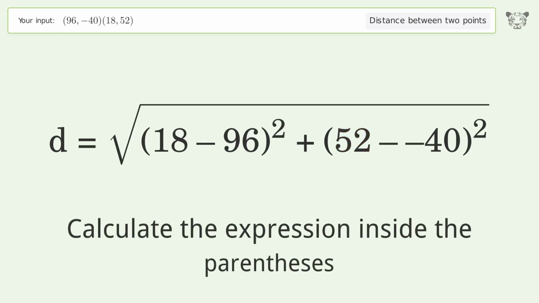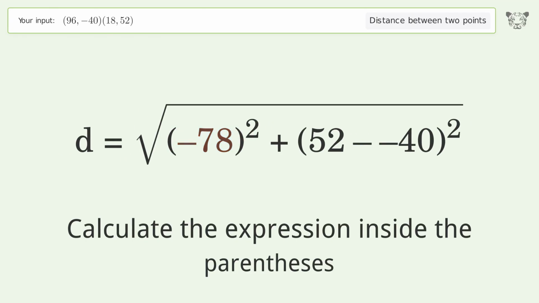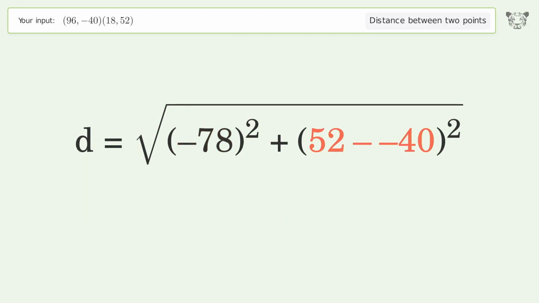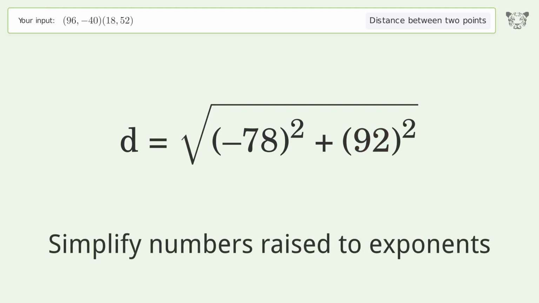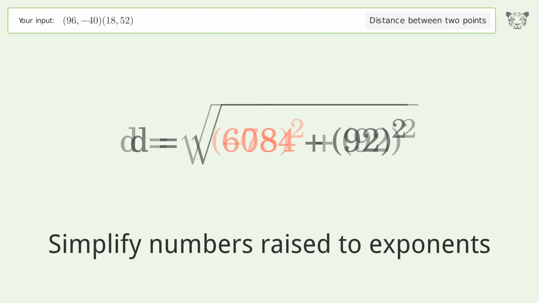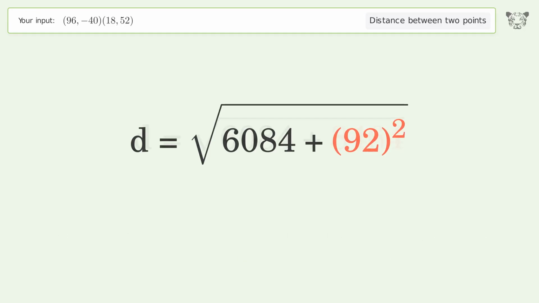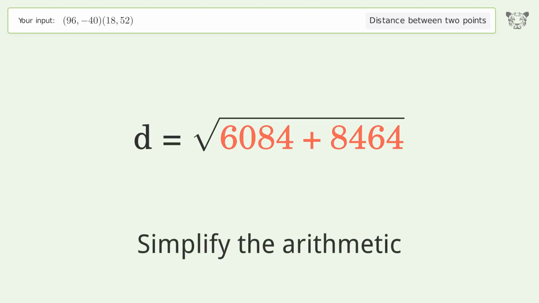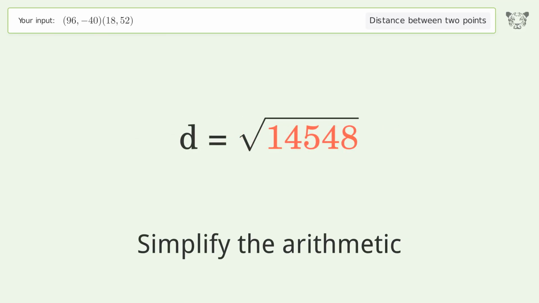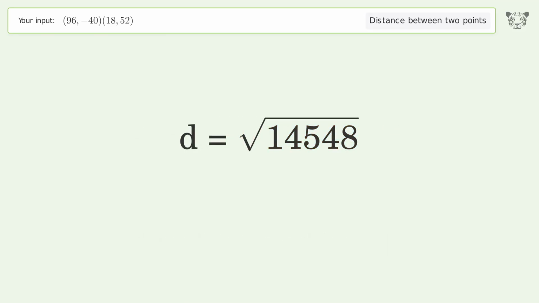Calculate the expression inside the parentheses. Simplify numbers raised to exponents. Simplify the arithmetic. And so the distance between the 2 points is the square root of 14,548, or 120.615.